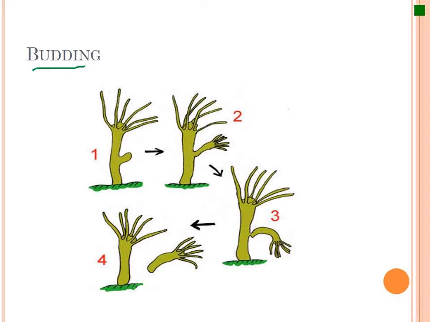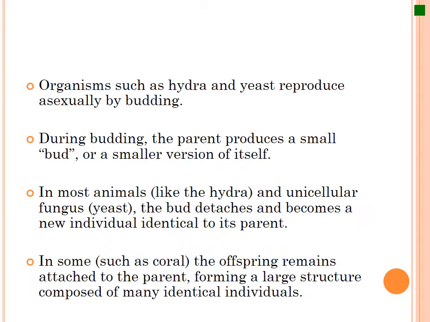Anyway, it's just kind of an aside, hopefully to help you remember that budding is a form of reproduction where the offspring is genetically identical to the individual. It starts off by budding off a piece of itself, and then eventually divides into its own identical self. Okay. So I'll let you have a read of this. It's pretty much a summary of what I just said, so you can pause the video.